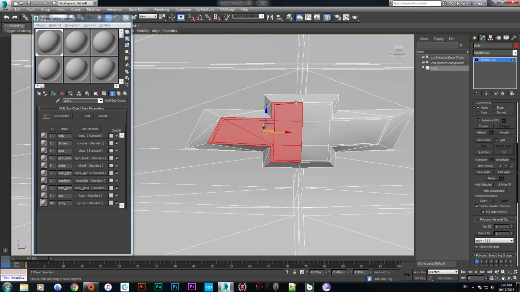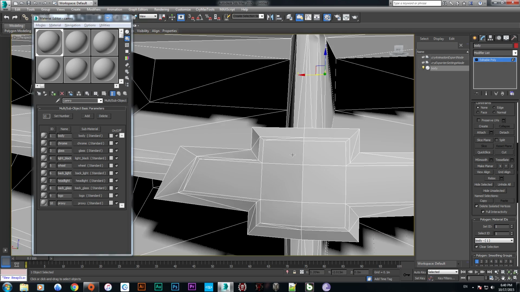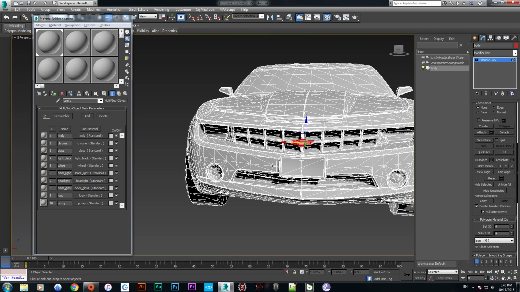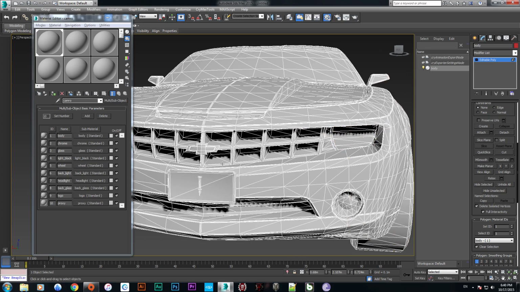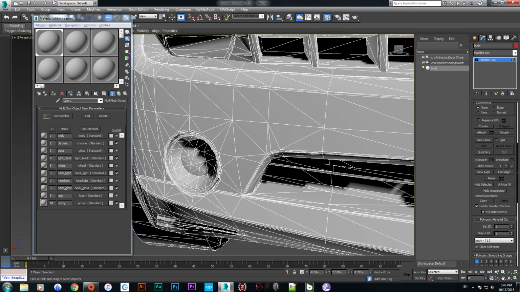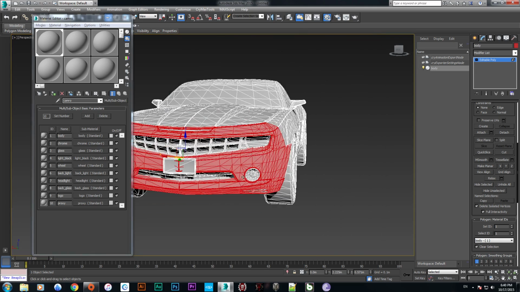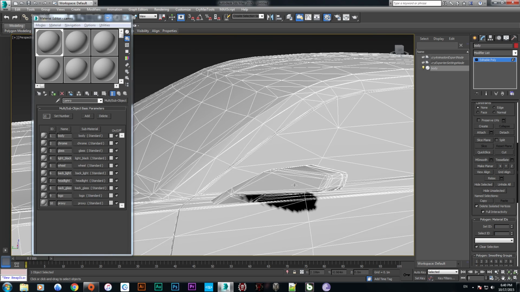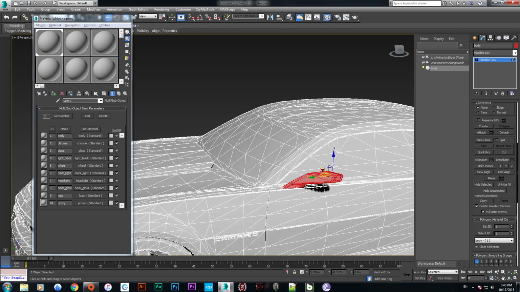Now the other thing is we are going to select the logo. Same thing as above. Oops, front. We are going to assign the logo material here. And now we are going to detach these glasses and these glasses. Okay, we'll detach them later, and we are going to select these and selecting these.